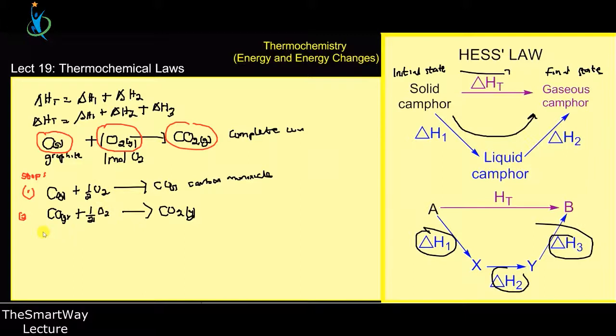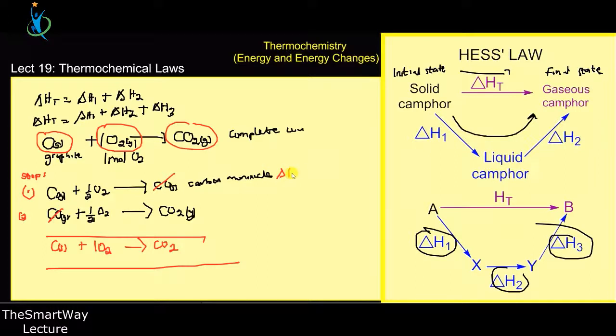When you add the 2 reactants, this and this will give me 1 full mole of oxygen, which is the same as here. And when you add this particular one plus this particular one, this reactant will cancel this product over here, and so we are just going to be left with this. Have you gotten that? We are just going to be left with this, and we get this over here. So when you add all the stepwise reactions, that is the energy.